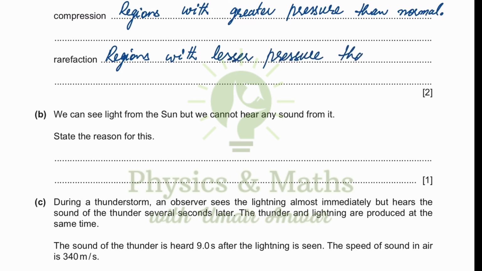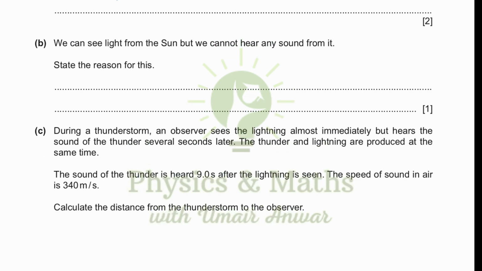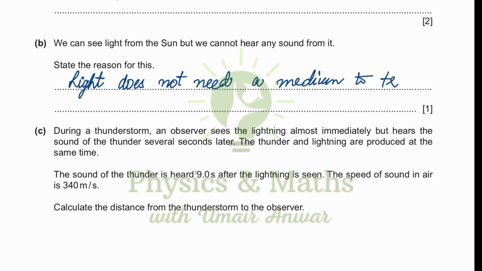Okay. We can see light from the sun, but we cannot hear any sound from it. State the reason for this. So light does not need a medium to travel. So that is why it travels from the space and we can see the sun. But sound cannot travel without any medium through space, so we cannot hear the sound from the sun.